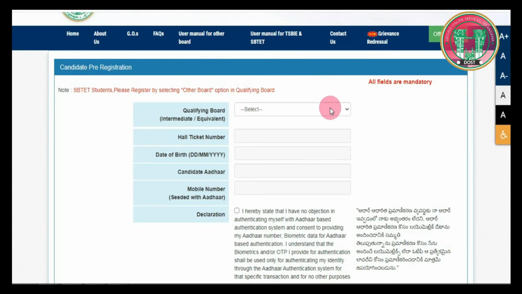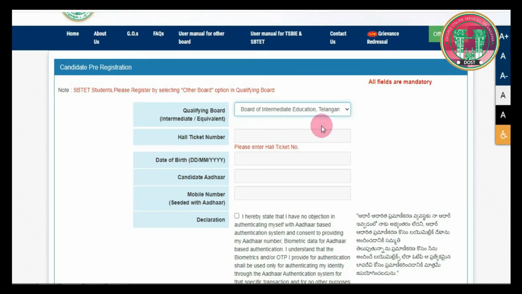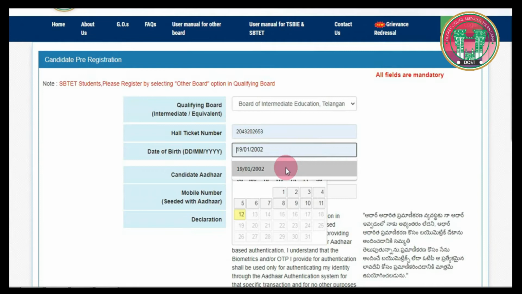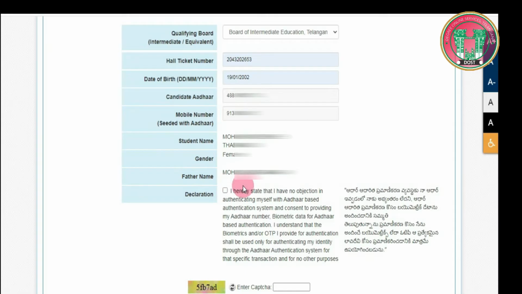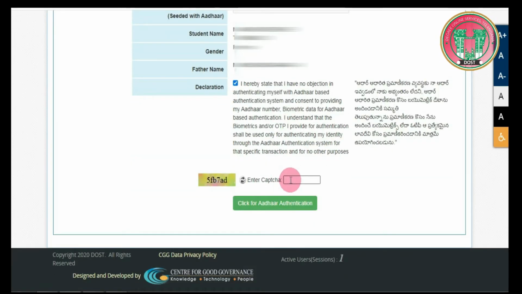Starting off with your qualifying board, enter the intermediate or its equivalent qualifying board. If you belong to Telangana, select this option, otherwise other board. Now enter your hall ticket number along with your date of birth. Also enter your Aadhaar card number along with the mobile number that is linked with your Aadhaar card. Now click on the checkbox to declare your acceptance towards filling the application.